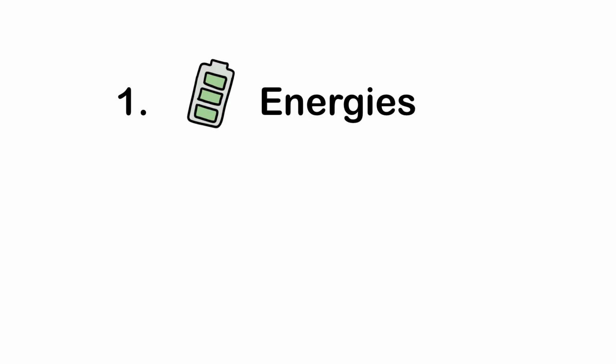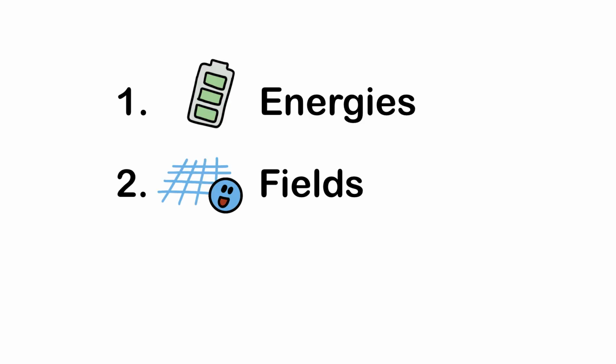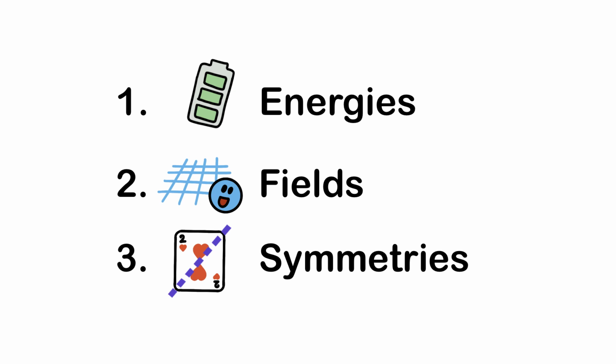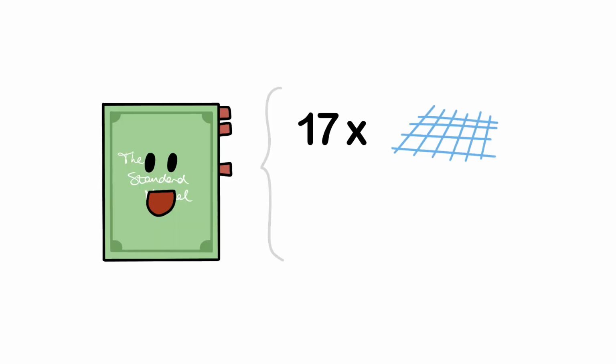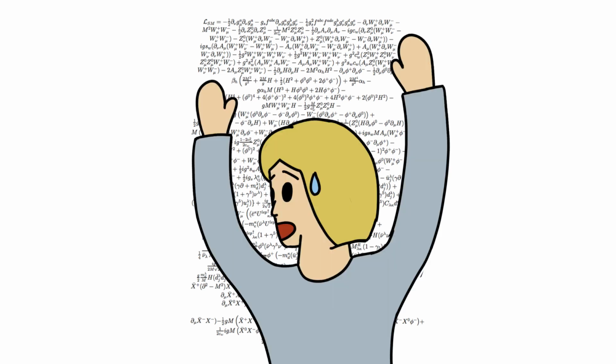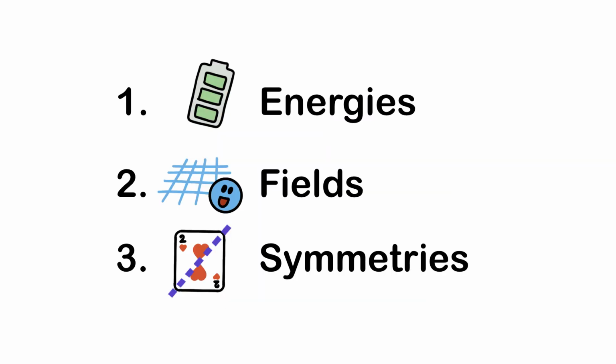Take an empty Lagrangian, add fields as subjects, and symmetries as extra requirements. The full theory of the standard model contains 17 fields, 3 of which are the result of added symmetries. This results in quite a large formula, but we don't have to look at that for the moment. The core ingredients are still the 3 we saw before.